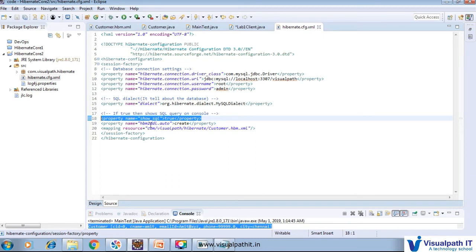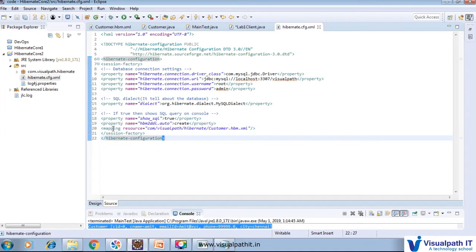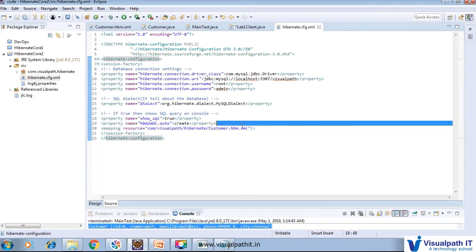And next thing is there, hbm2ddl.auto create. It means if we add this line, we don't need to create a table and all those things. That table will be created automatically by Hibernate. After that, this line is an important line.